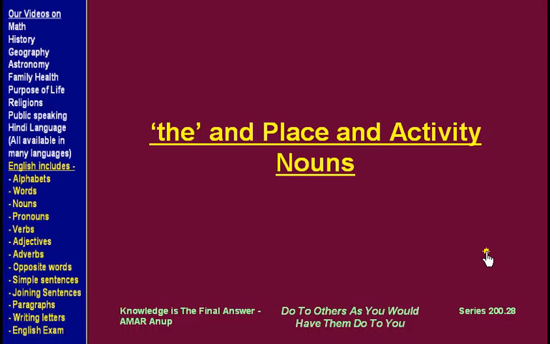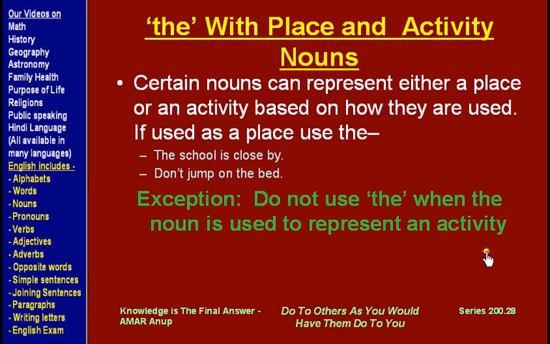Now the and its use with place and activity nouns. There are certain nouns that can represent either a place or an activity based on how they are used. If they are used as a place, use the, like the school is close by. We are using the word school as a place. Next is, don't jump on the bed. Bed we are using as a place. Bed is a place where you don't jump.